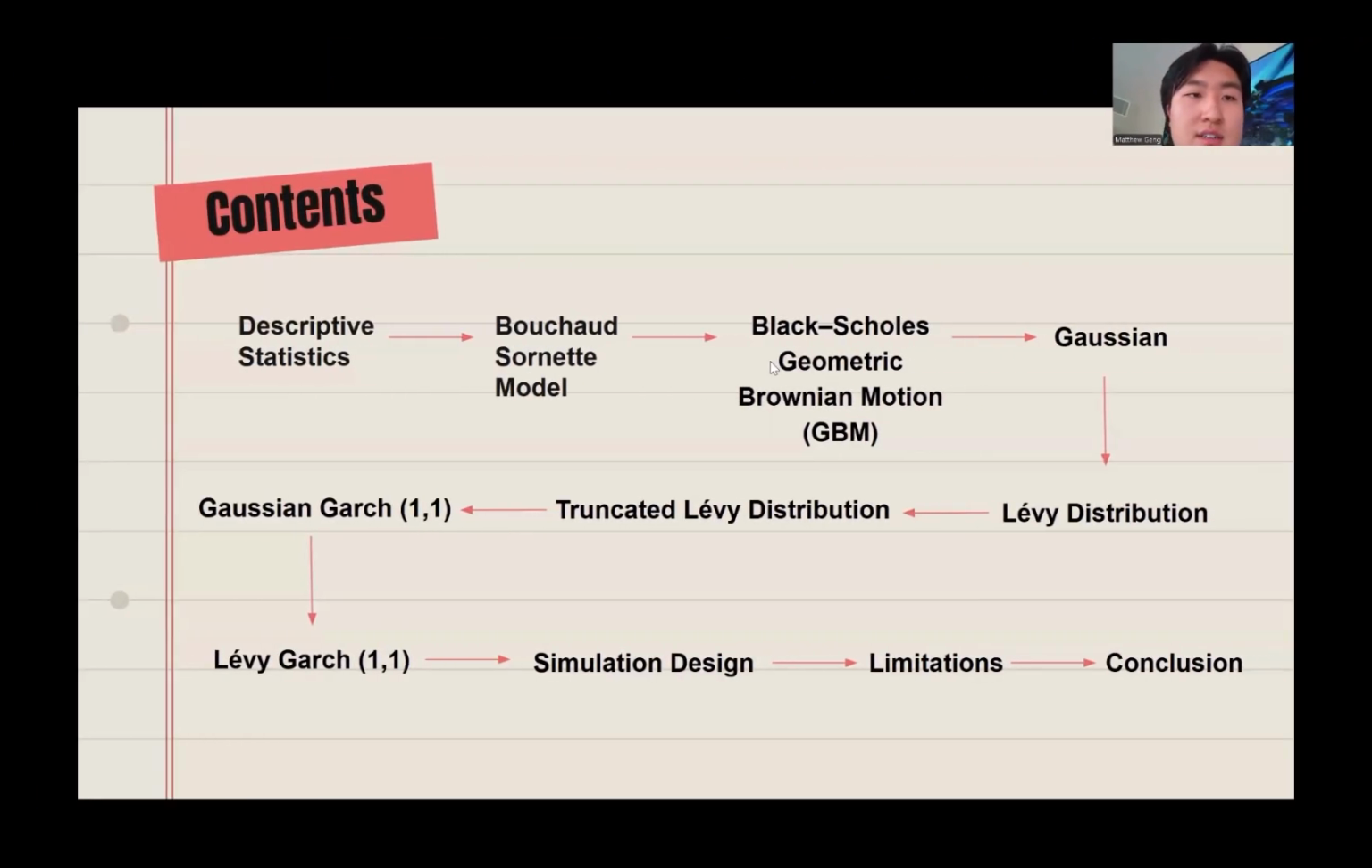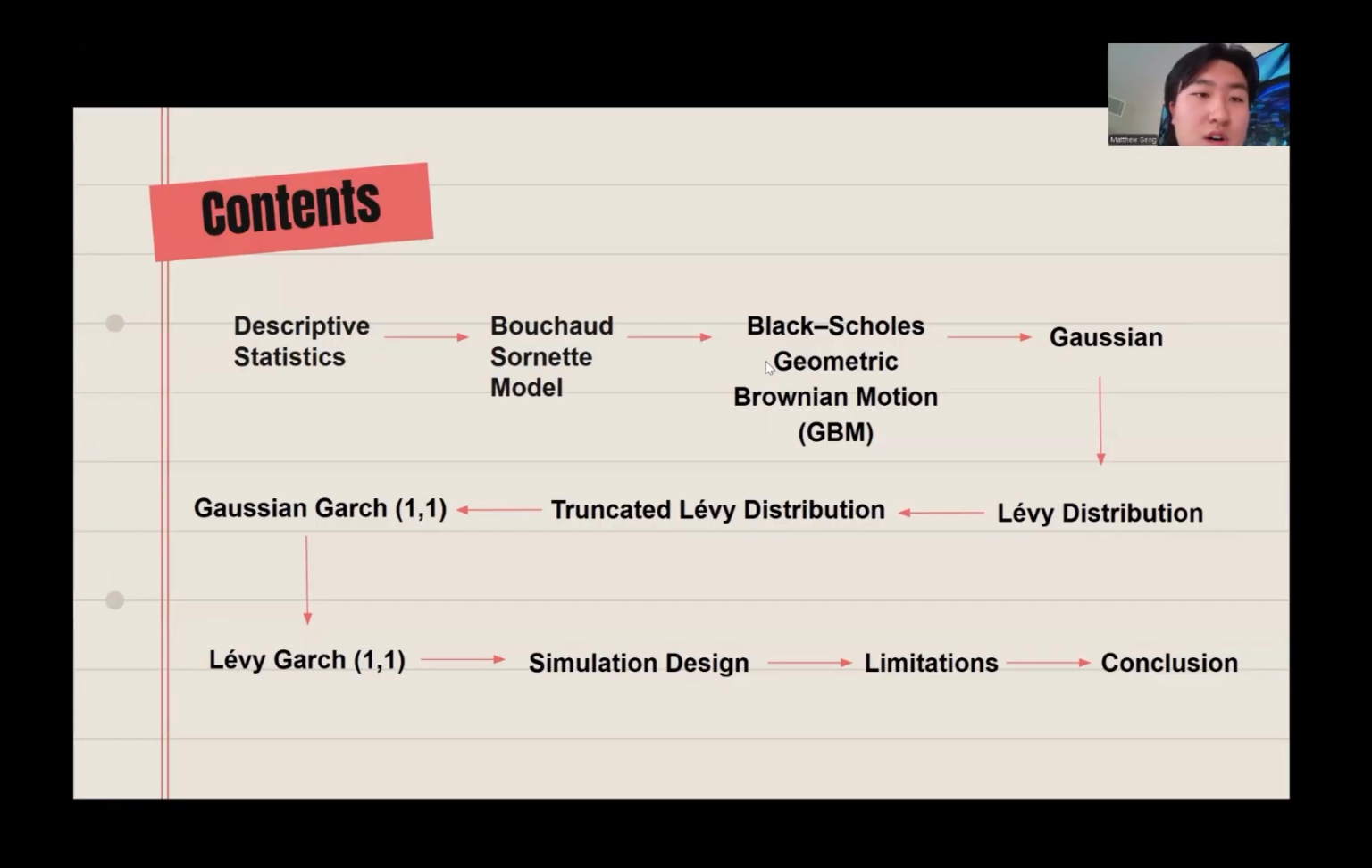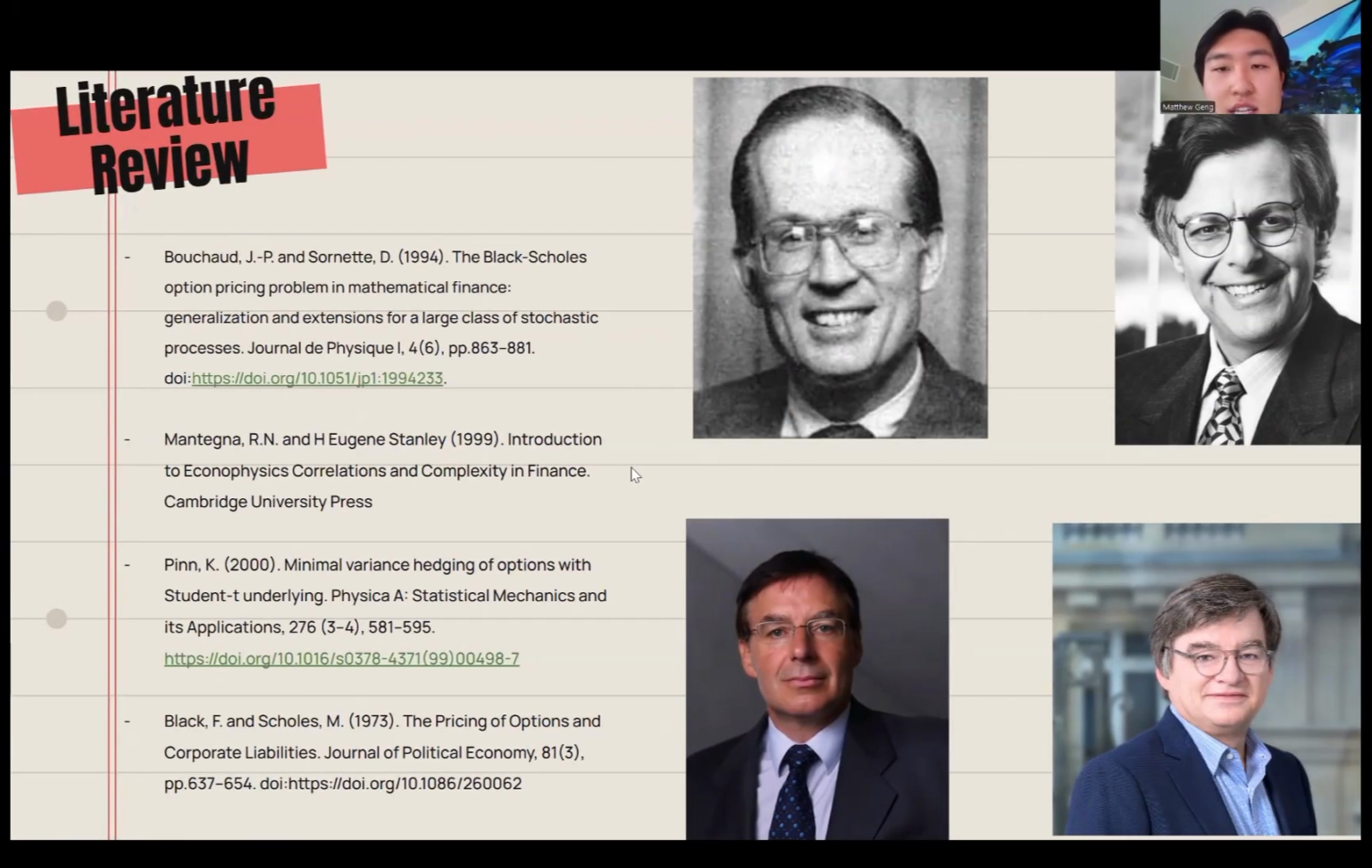We will now discuss the literature. Bouchaud and Sornette were among the first to extend the Black-Scholes framework by incorporating non-Gaussian stochastic processes. Their model redefined the option pricing problem by introducing fat-tailed distributions to account for extreme market events.